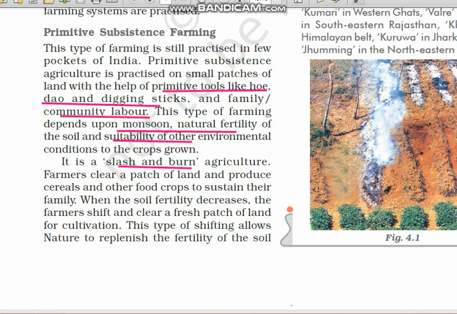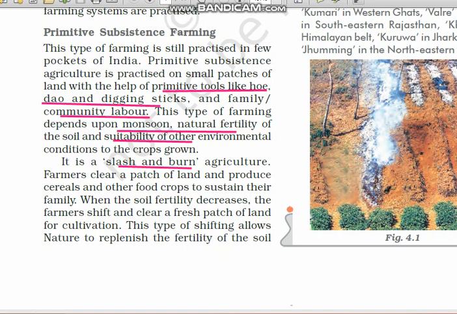Shifting cultivation I have also studied. People move from one place to another. First, they clear a patch of land by cutting the trees, and they burn those trees. That is what slash means: slash the trees, cut the trees, burn the trees, and in those ashes they mix the seeds. This is done before the monsoon season. They wait for the monsoon rainfall to come, then naturally the plants will grow up. These people will do cultivation on the land till they find the fertility of the soil is intact.